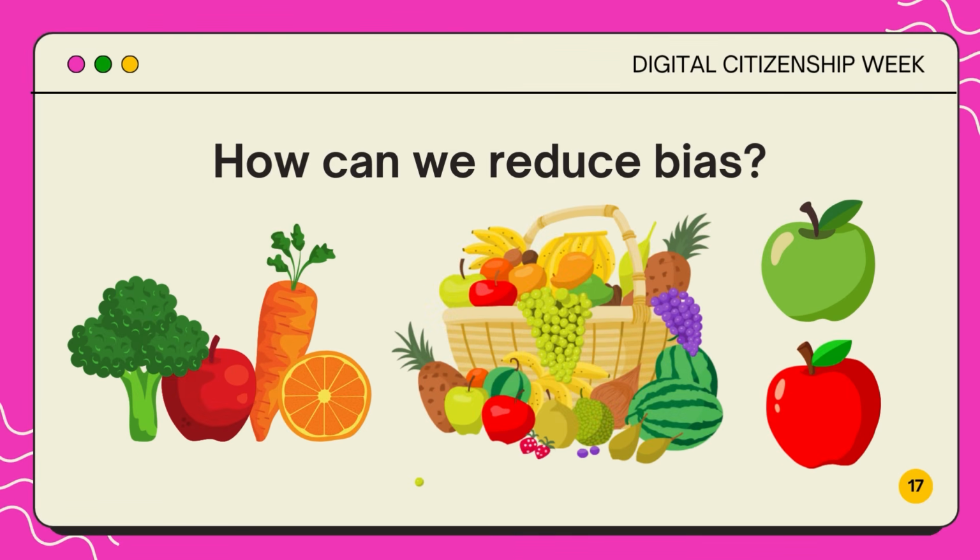How could we reduce bias in our fruit detector? Three ways could be: 1. Show it more examples of things that are not fruits so that it can become better at identifying what is a fruit. 2. Show the model more examples of other kinds of fruit, such as mangoes, kiwis, or watermelon. 3. Show the model pictures of fruits at different stages, such as fruits of different sizes, ripe versus unripe fruits, or fruits that can be multiple colors like red or green apples. Can you think of any other ways?